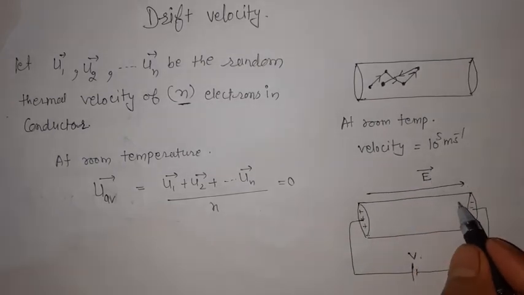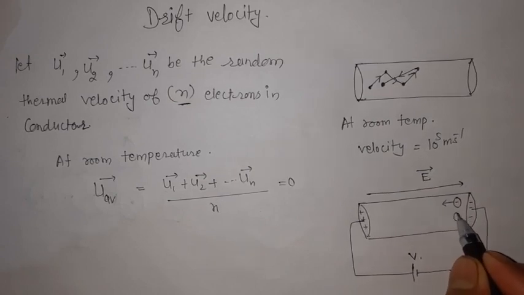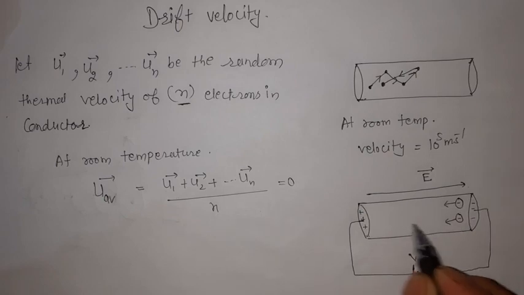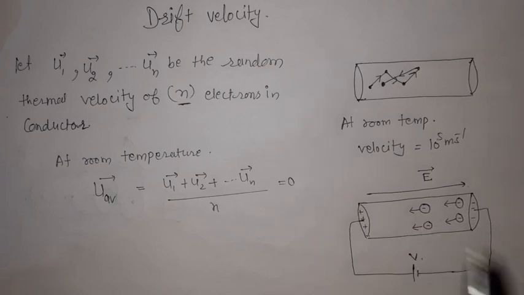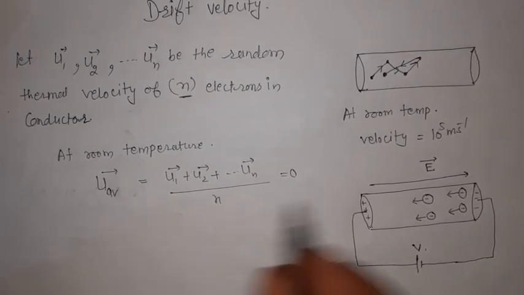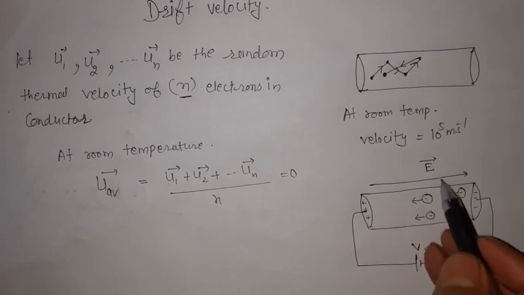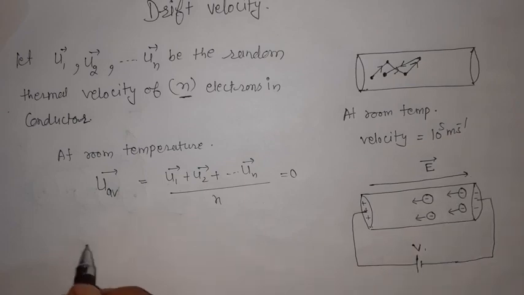Due to this, the electron will start to be attracted in the direction opposite to this electric field. So now the electron will move in a definite direction. This electric field is going to exert a force on the electron.